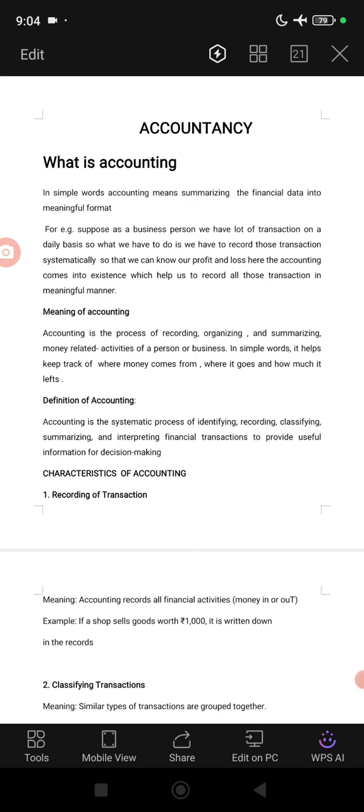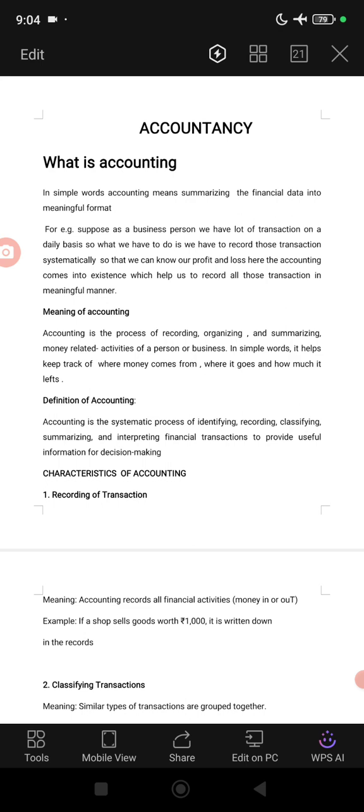So let's start our topic. What is accounting? In simple words, accounting means summarizing the financial data into a meaningful format. In accounting, what we do is summarize all the financial data which is recorded in the different books of account into a meaningful format so that we can take proper decisions based on that data.